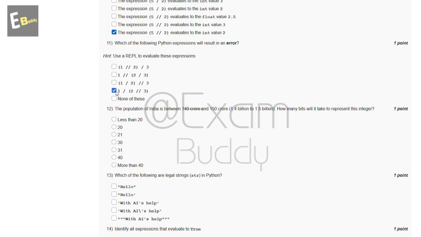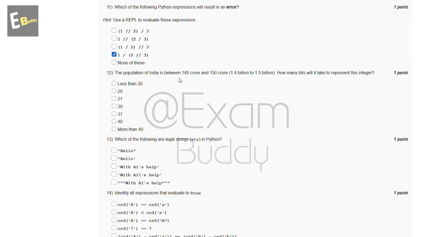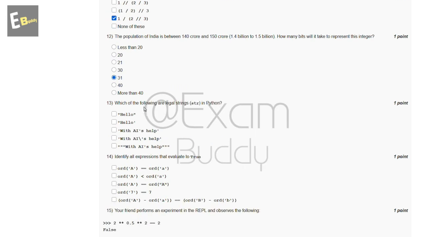Now the twelfth question is: the population of India is between 1.4 billion and 1.5 billion. How many bits will it take to represent this integer? So these are the options, and the answer of our twelfth question is 31. Now the thirteenth question is: which of the following are legal string literals in Python? So these are the options, and the answer of our thirteenth question is "hello" and the one with AI's help, and last.